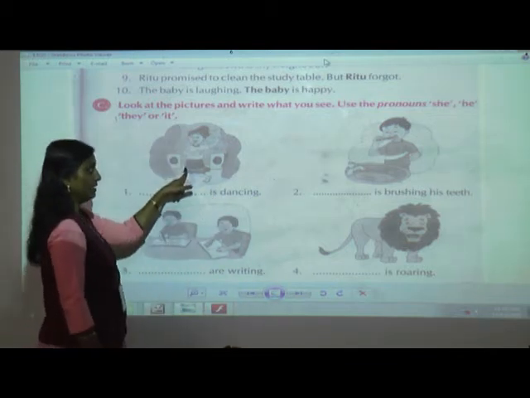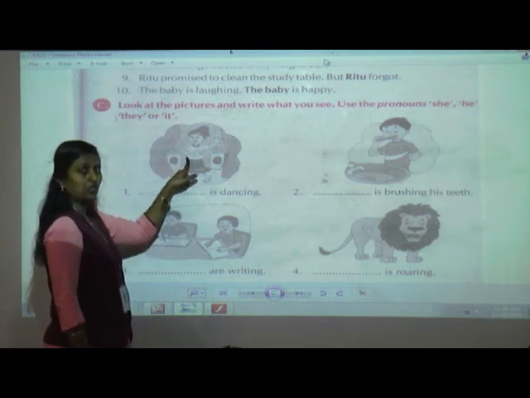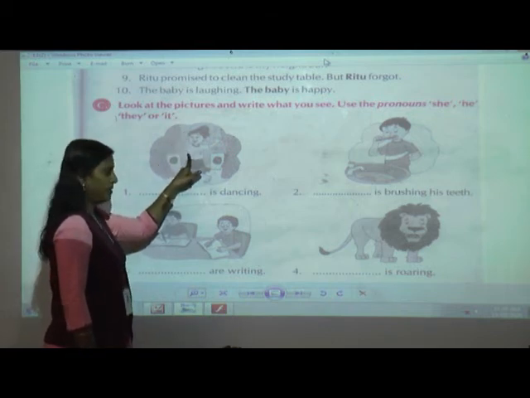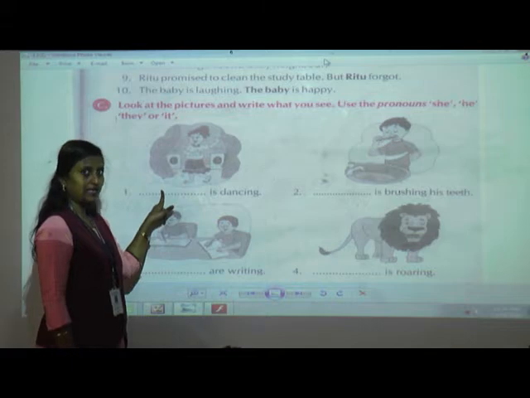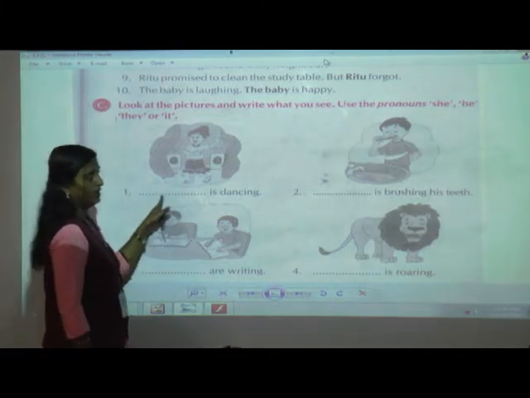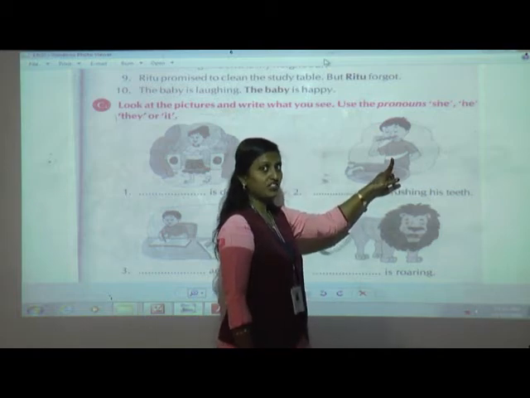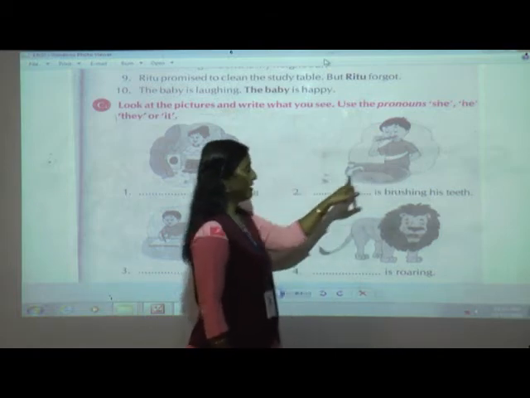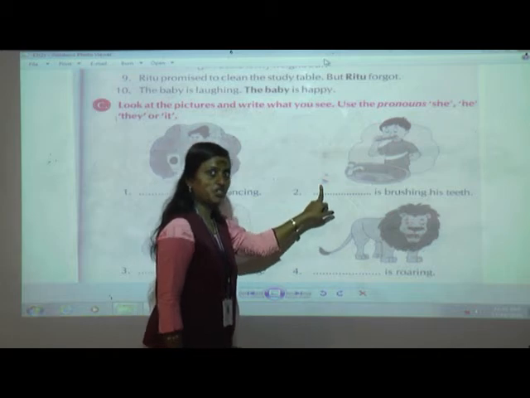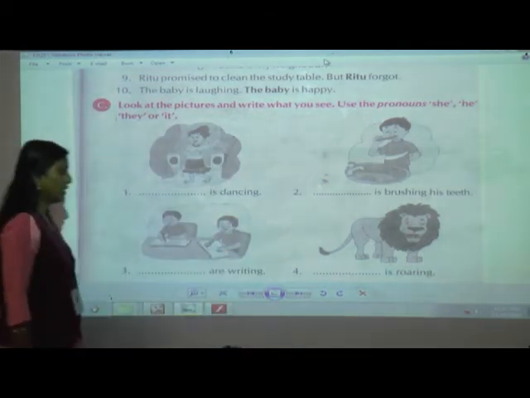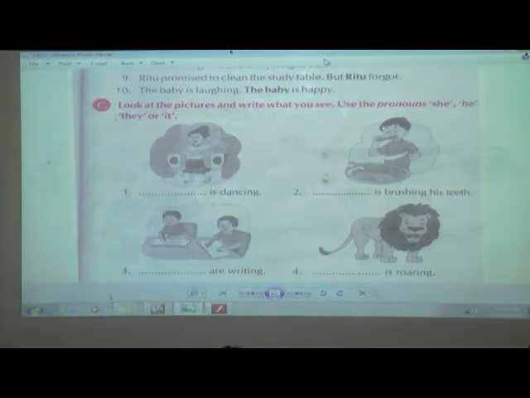Now, she is, yes, the girl is dancing. Yes or no? So girl is which gender? Female. So what are you going to write here? S-H-E, she. Now this boy, what is this boy doing? Boy is which gender? He is a male gender. So what am I going to use? H-E, he. So two examples I have told you how to solve.